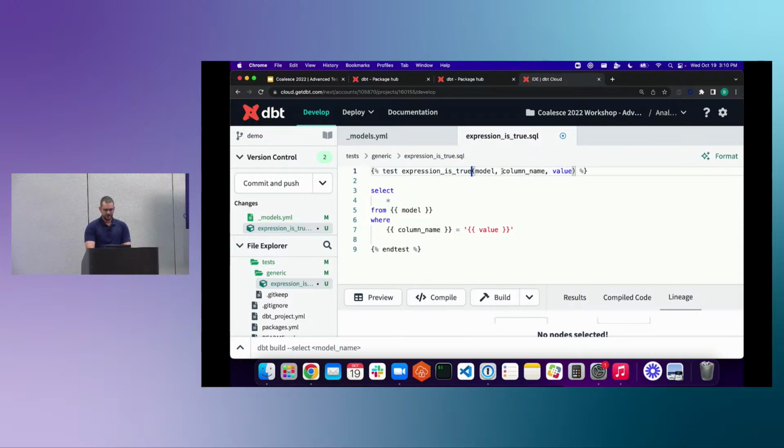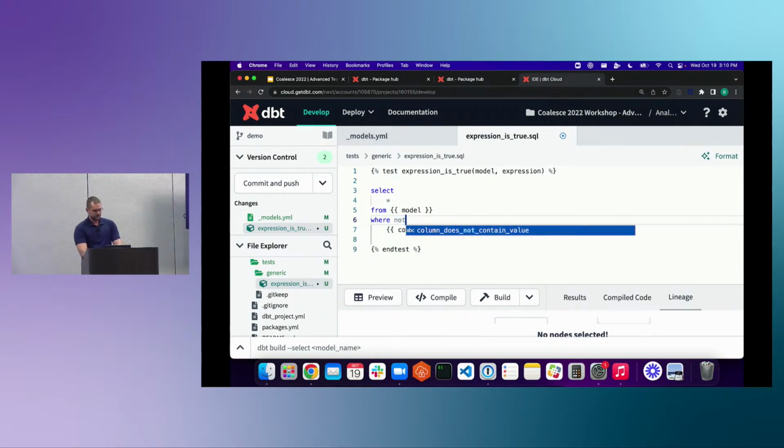And we'll take off the last 2 inputs, and we'll just say expression. In the where clause, we'll add our not. We'll get rid of this still somewhat hard-coded thing. We'll open our parentheses, and then we will open our expression right there.